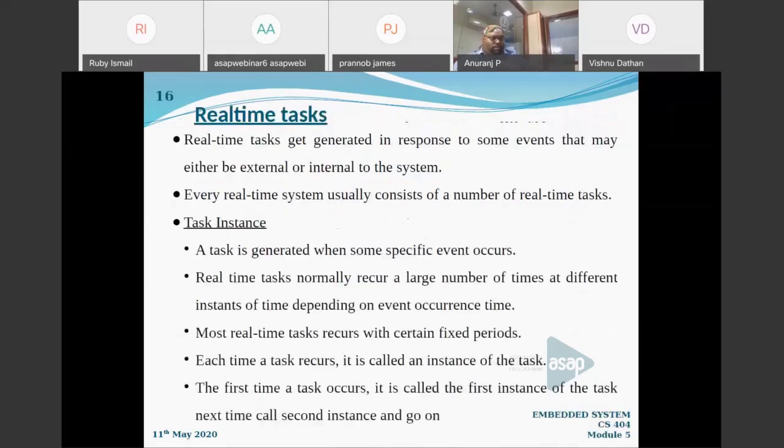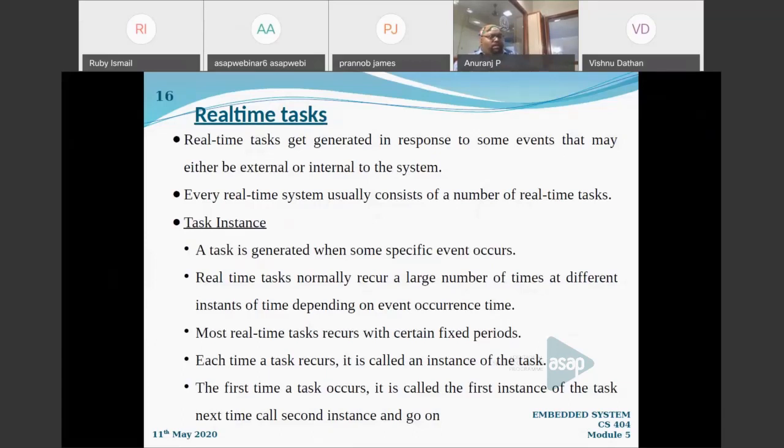Let us give a fast look. What do you mean by a real-time task? A real-time task is generated in response to some event that may be either external or internal to the system. If an RTOS is functioning and something happens, some task to be done, that is called a real-time task. A real-time system usually consists of a number of tasks.